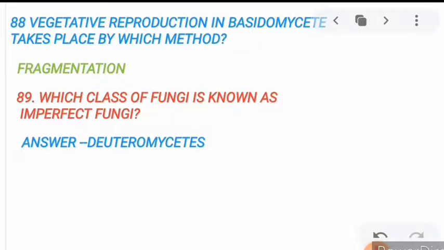89. Which class of fungi is known as imperfect fungi? Deuteromycetes. Why? Because only the vegetative or asexual cycle of these fungi is known, but the sexual cycle of these fungi is not known yet.